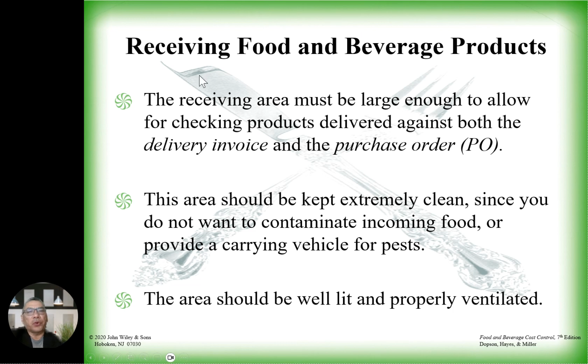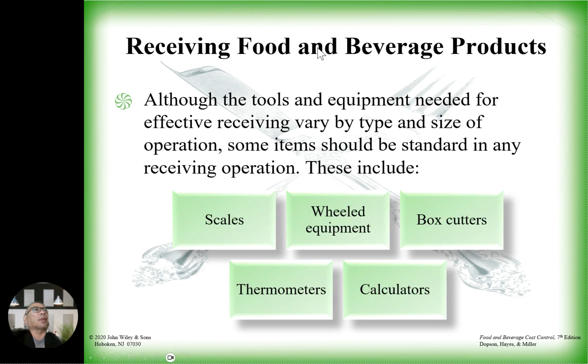Receiving food and beverage product. The receiving area must be large enough to allow for checking product delivery against both the delivery invoice and the purchase order. This area should be kept extremely clean since you do not want to contaminate the incoming food or provide a carrying vehicle for pests. The area should be well lit and properly ventilated. Although the tools needed for receiving vary by type, size, and operation, some items should include scales, wheel equipment, box cutter, thermometers, and calculators.